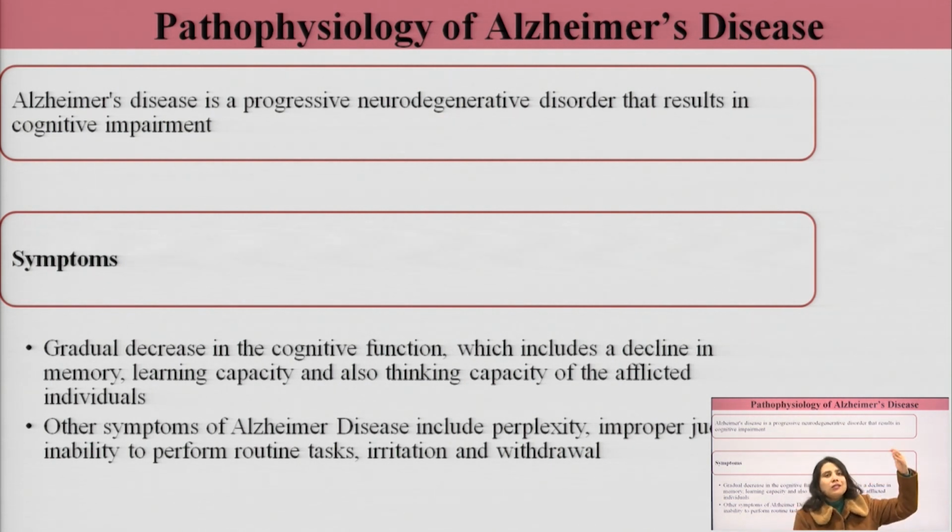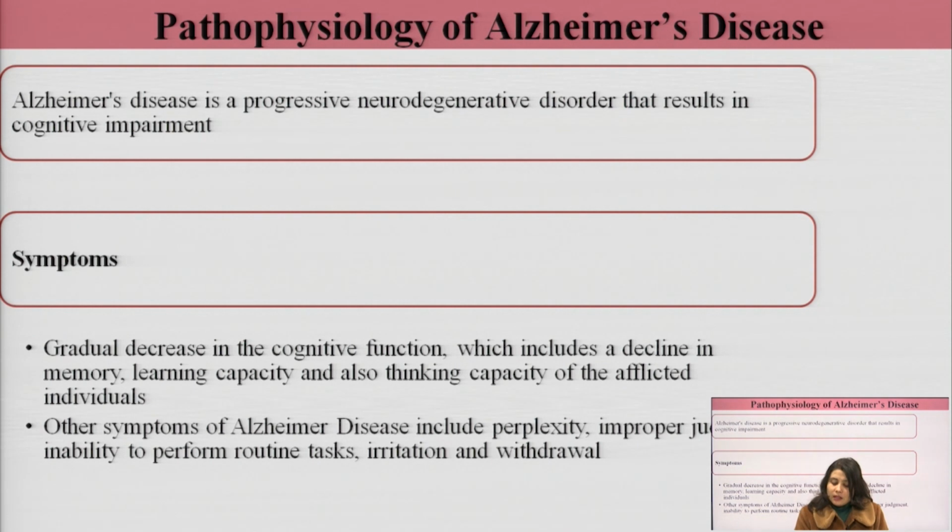As the aging increases, the degeneration of the neurons increases with that. And the neurons that are concerned in Alzheimer's disease are basically cholinergic neurons. Their degeneration occurs, which ultimately results in cognitive impairment. When I say cholinergic neurons, I am talking about the neurons that release acetylcholine as a neurotransmitter basically.